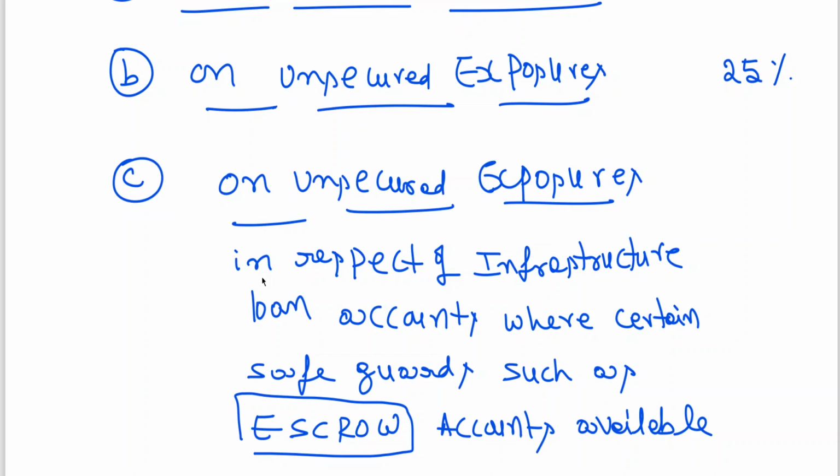What does escrow mean? It is a financial arrangement in which two parties, the buyer and seller, enlist a third party. The third party is neither buyer nor seller, and temporarily holds money. Suppose A and B are the parties. A is a seller, B is a buyer.